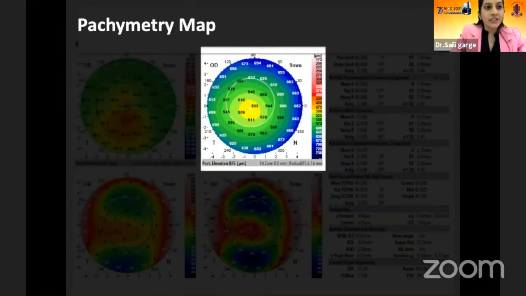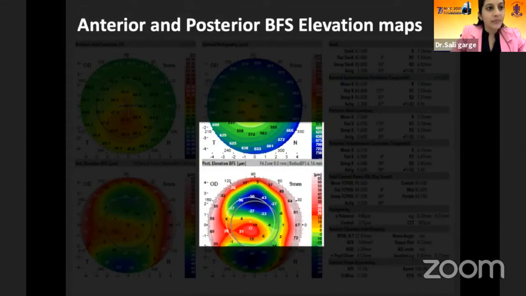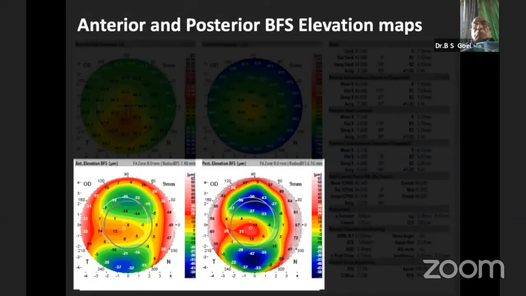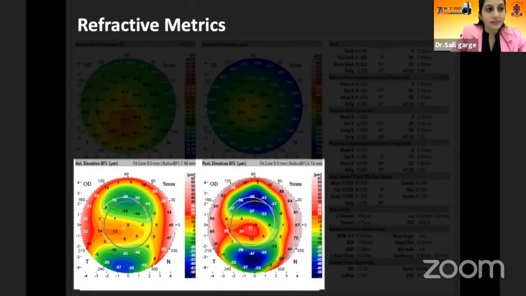The thinnest pachymetry value in micron and location in XY coordinates relative to the map center are displayed. The location can be overlaid on the map as a circle. The average central corneal thickness is calculated across the central 2 mm zone. Normal maximum peak of the anterior elevation best fit sphere should be less than 10 to 12 microns, and for the posterior, it should be less than 15 to 16 microns.